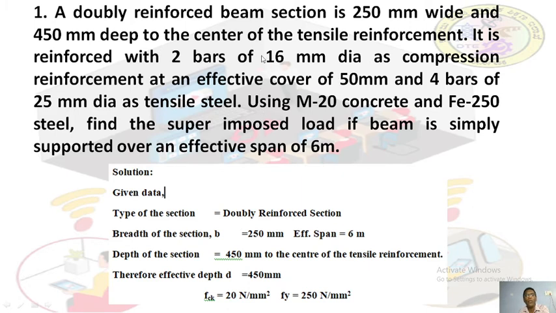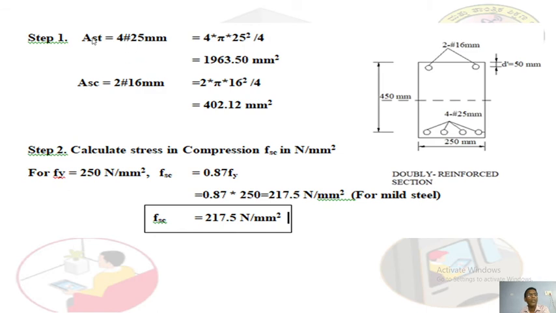Then 2 bars of 16 mm dia as compression steel and 4 bars of 25 mm dia tensile steel. This is ASC, this is AST. fck is equal to 20 Newton per mm square, fy is equal to 250 Newton per mm square, d dash is equal to 50 mm. So please note them down. They have given 4 bars of 25 mm dia as AST.